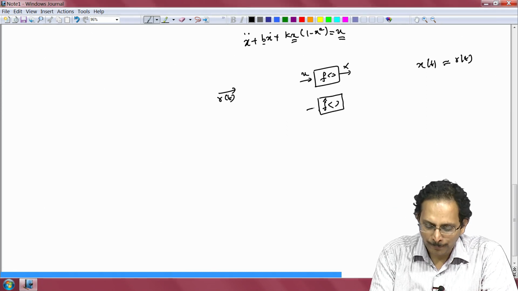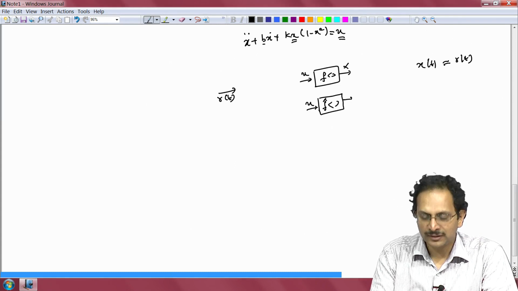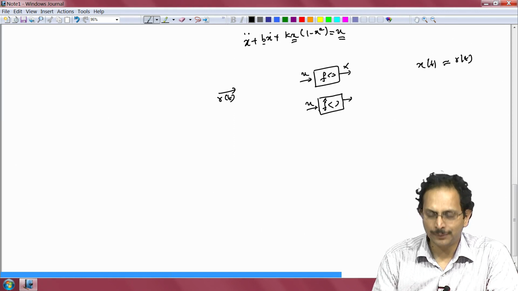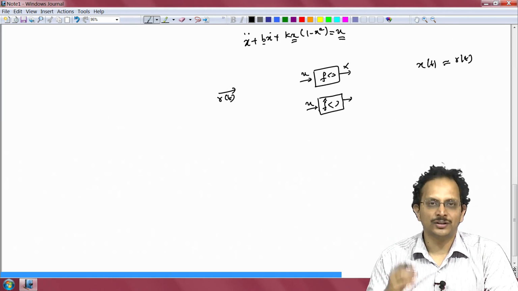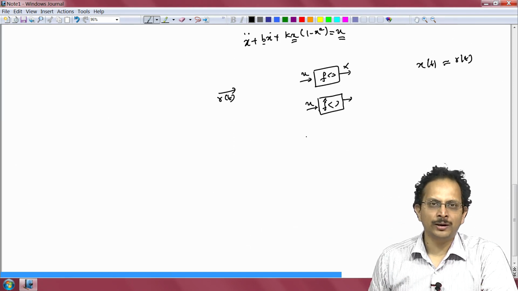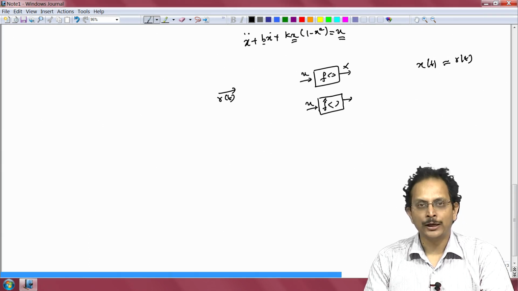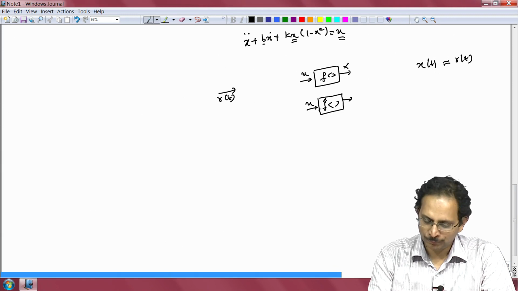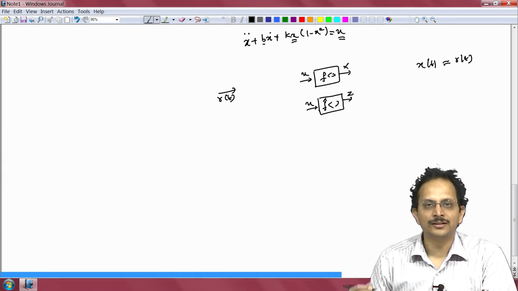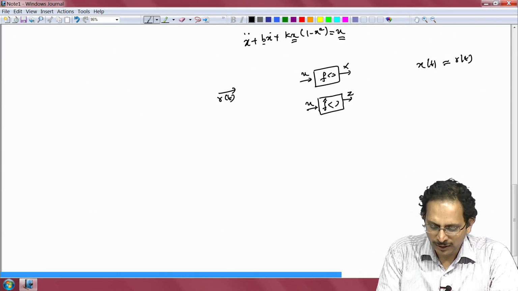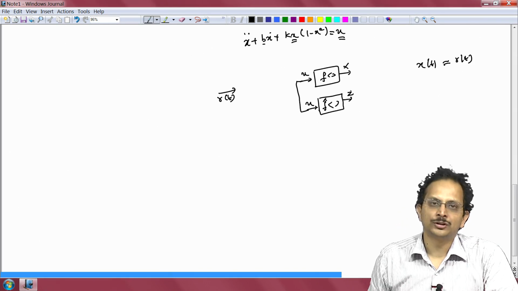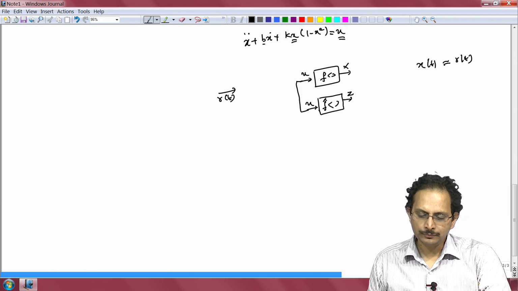Ideally, we want f cap to be equal to f, but if we do not understand the dynamics very well of the actual system, then there will be small differences. To underscore the fact that there is likely to be a difference between the output of the actual plant and the output of its mathematical model, I have called this f cap, and the output of this model is z. So, both of them are given the same input u, and ideally both the outputs should be identical.